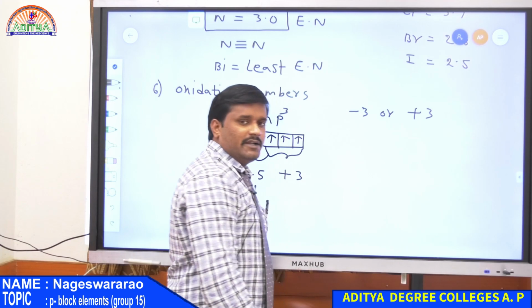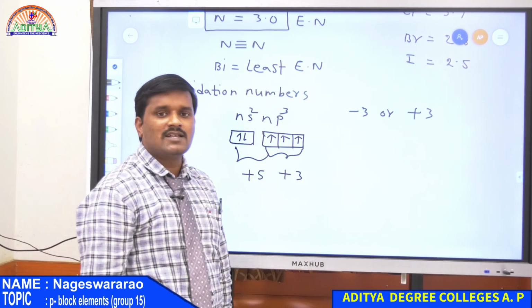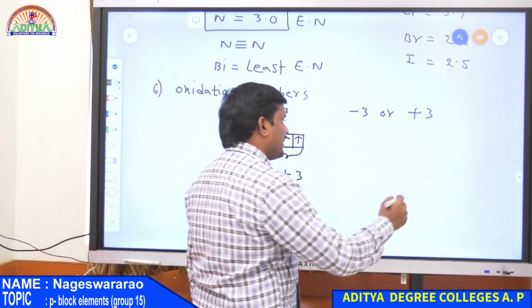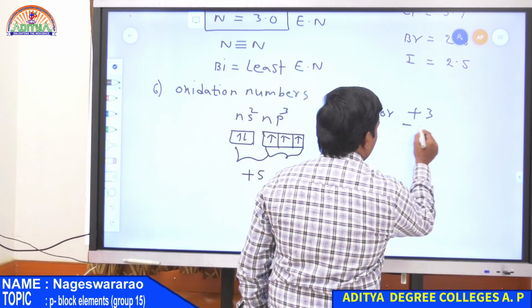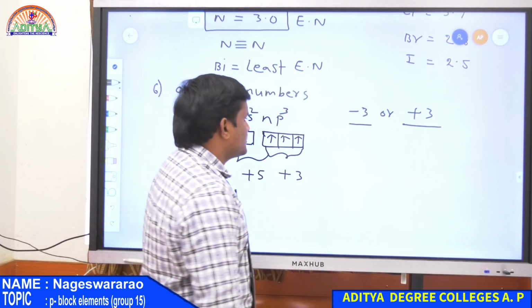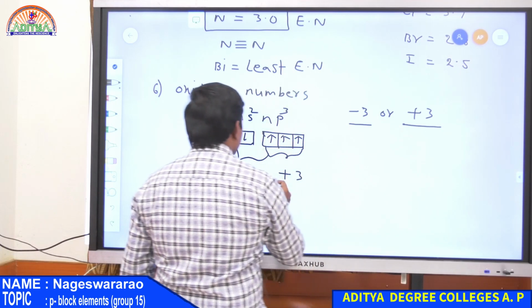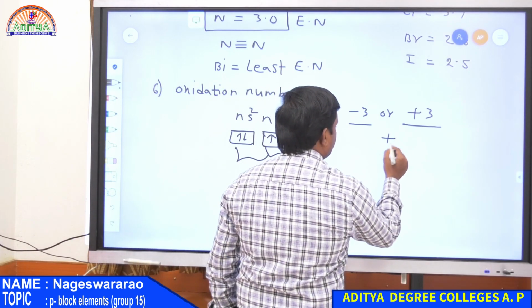That is, it has a tendency to gain 3 electrons or lose 3 electrons. If it gains 3 electrons, it has -3. If it loses 3 electrons, it has a +3 oxidation state. Similarly, if all electrons are removed, it exhibits +5.